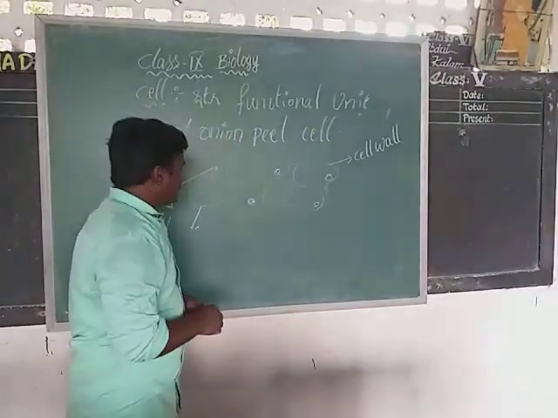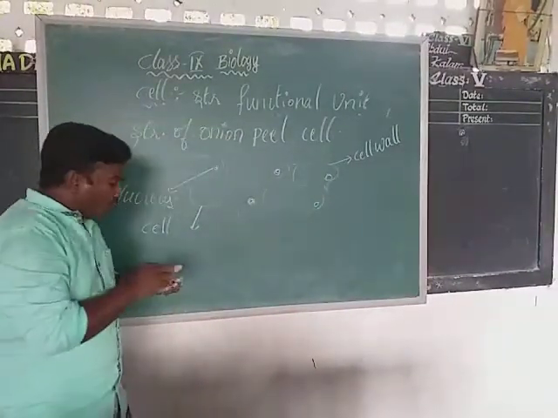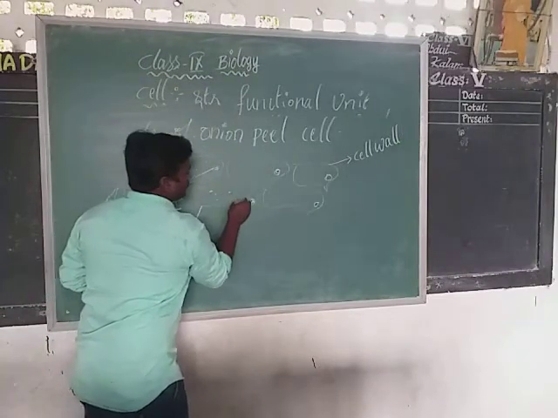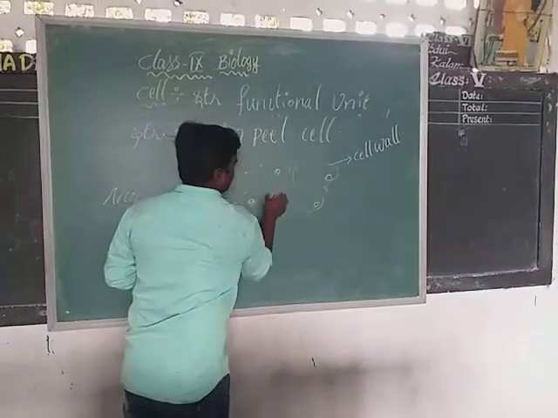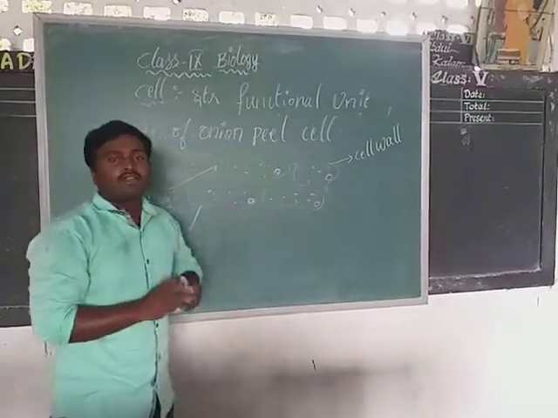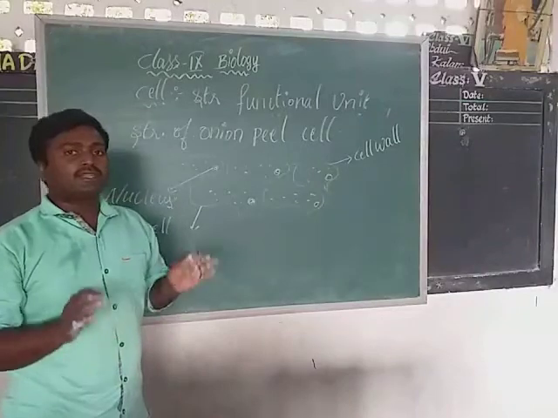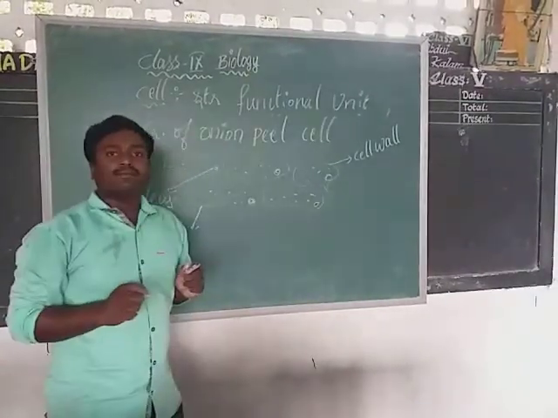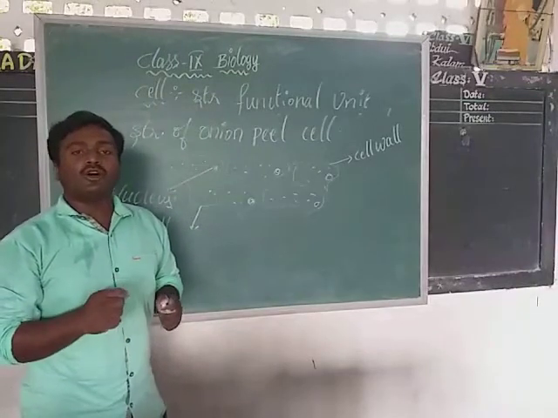Okay. Next, in those cells, we observed some dotted like structures also. If you observe these dotted like structures under an electron microscope, there is a chance to identify mitochondria, endoplasmic reticulum, Golgi complex.